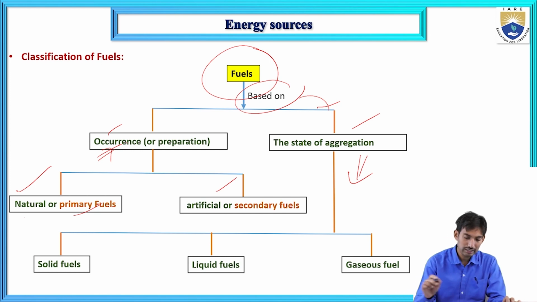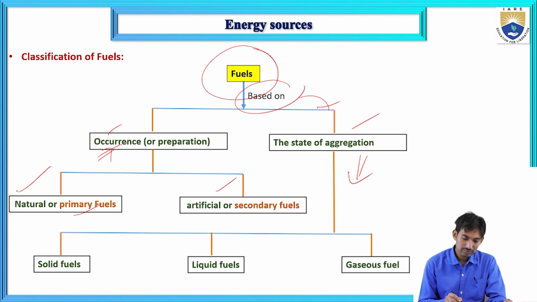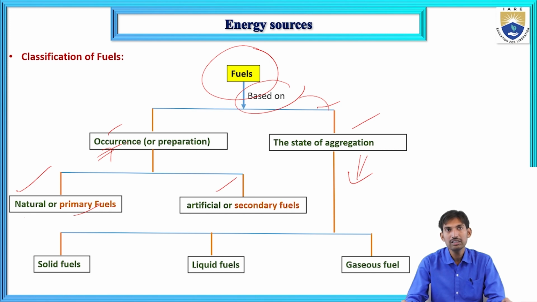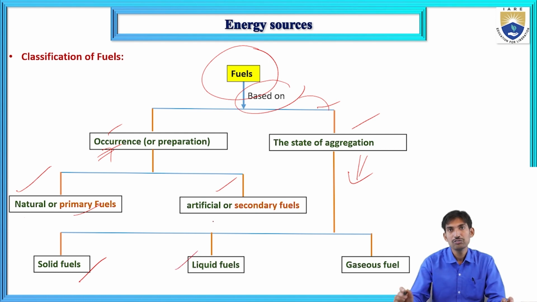Based on occurrence, the fuels are classified into two types: natural or primary fuels, and artificial or secondary fuels. And based on the state of aggregation of molecules present in the fuels, the fuels are classified into three types: solid fuels, liquid fuels, and gaseous fuels.